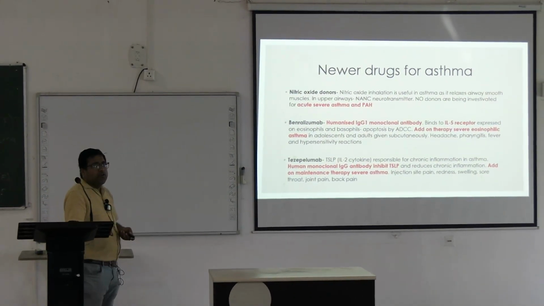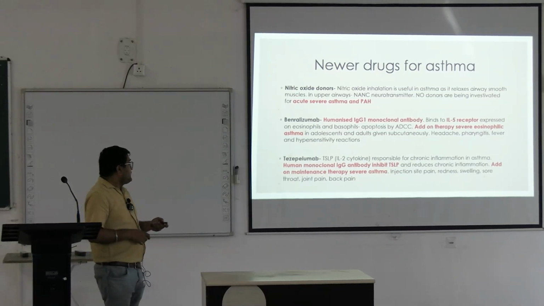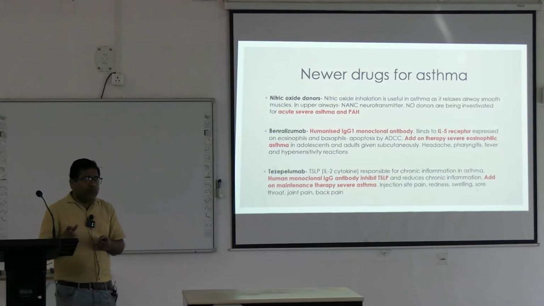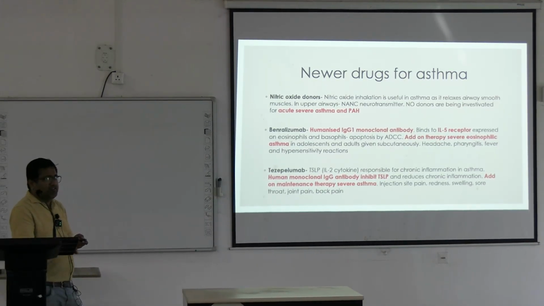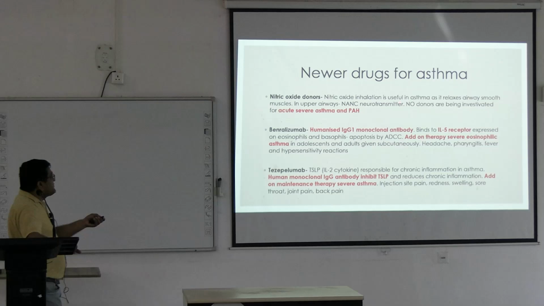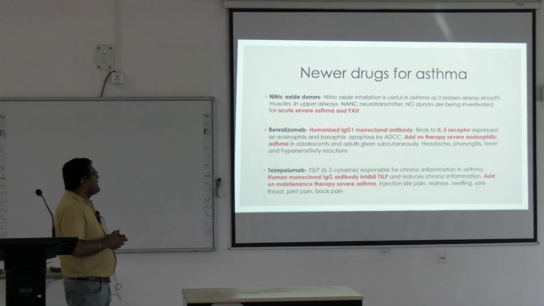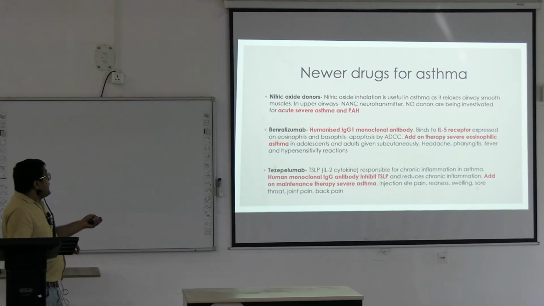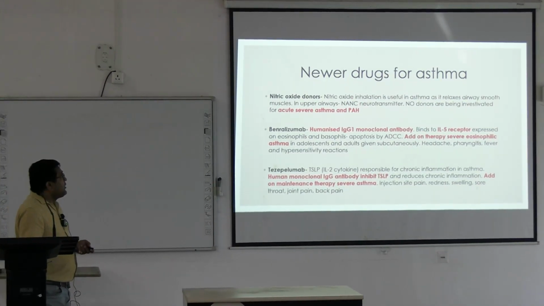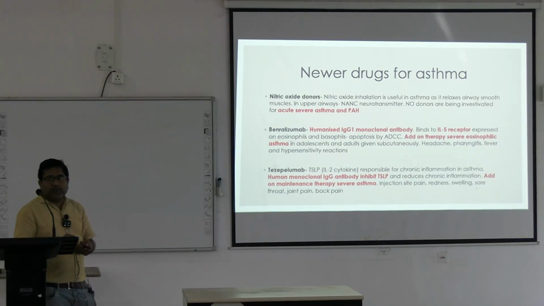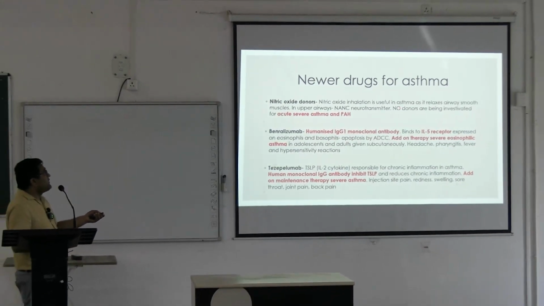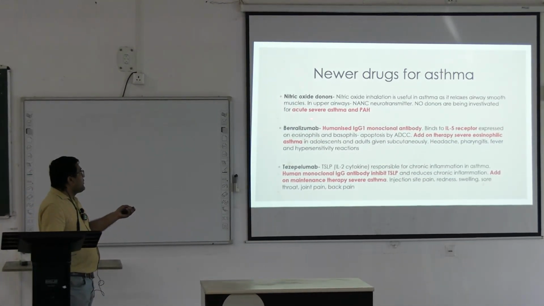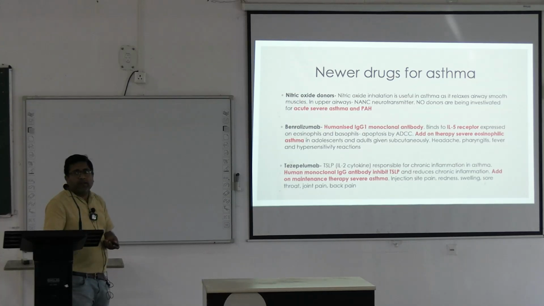Now coming to the newer drugs of bronchial asthma. One is nitric oxide donors. What does nitric oxide do? Basically it causes bronchodilation. So nitric oxide inhalation is useful in asthma as it relaxes airway smooth muscle. In the upper airway it acts as a non-adrenergic, non-cholinergic neurotransmitter. Now there are certain nitric oxide donors that are being investigated for the treatment of severe asthma and pulmonary arterial hypertension.